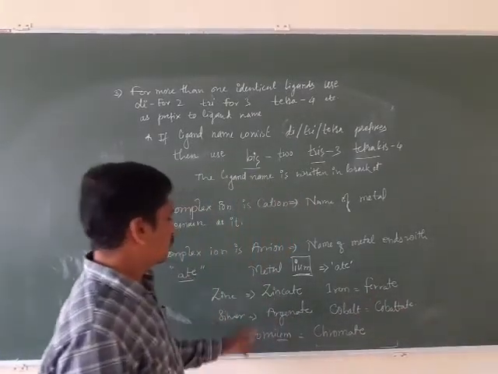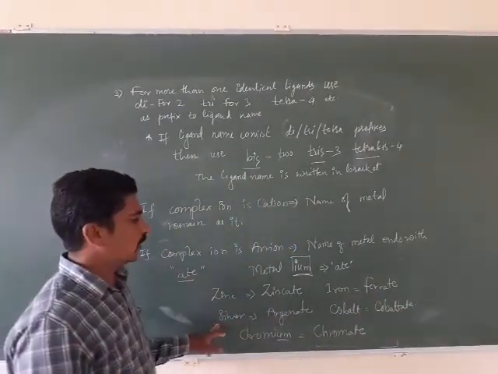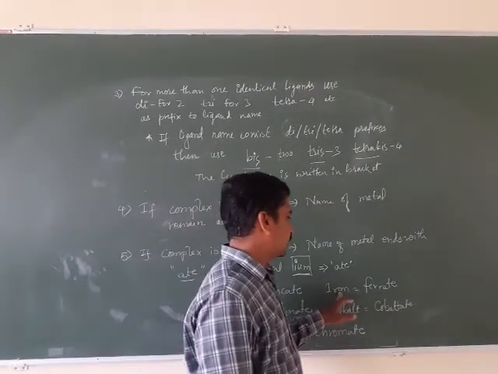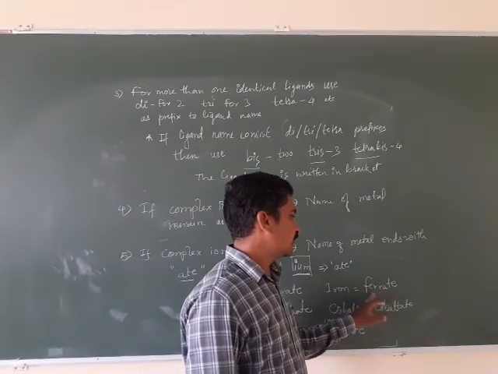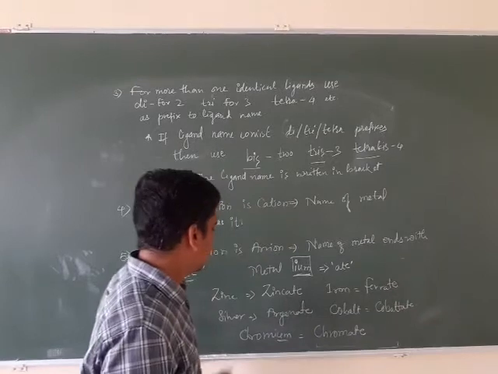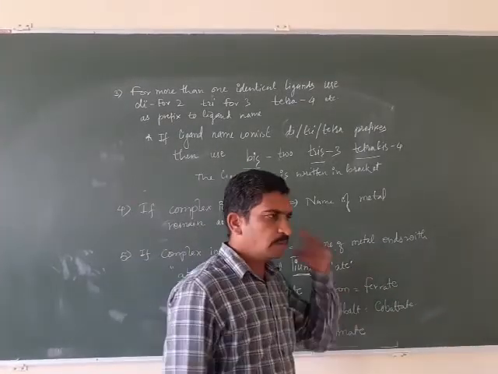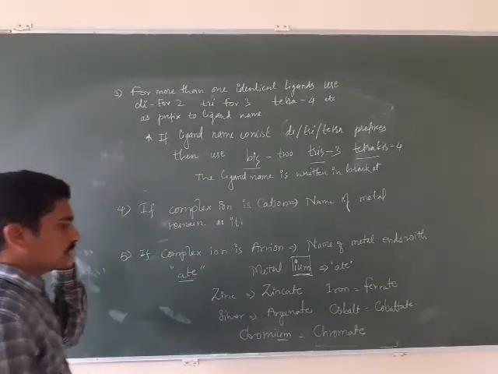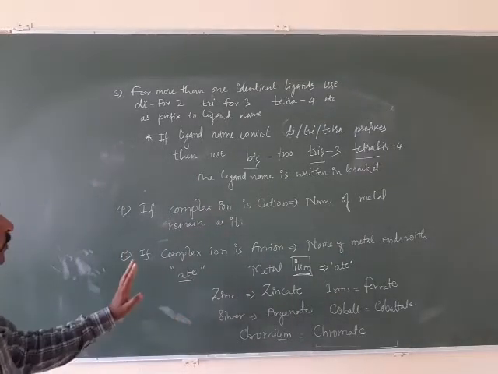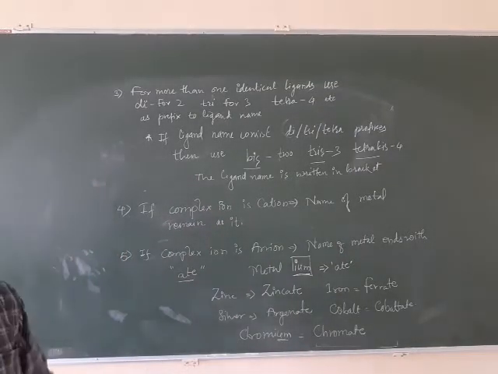Otherwise, you have to use the Latin names. For iron, ferrium is Latin, so it becomes ferrate. For silver, it is argentium, so instead of argentium, we are writing argentate. This is what we have to follow in case of metal.